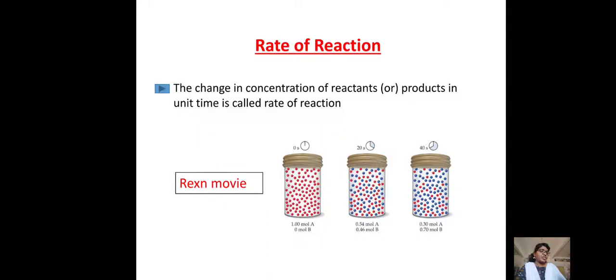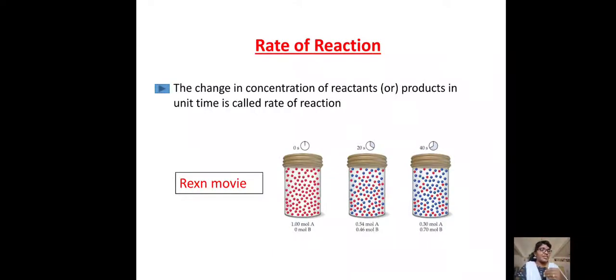We already said reactants are consumed. That means the concentration of the reactants is decreasing. So if you want to explain the rate of reaction in terms of the reactants, it equals minus d concentration of A by dt. Let us take one equation: A gives rise to B, where A is the reactant and B is the product.